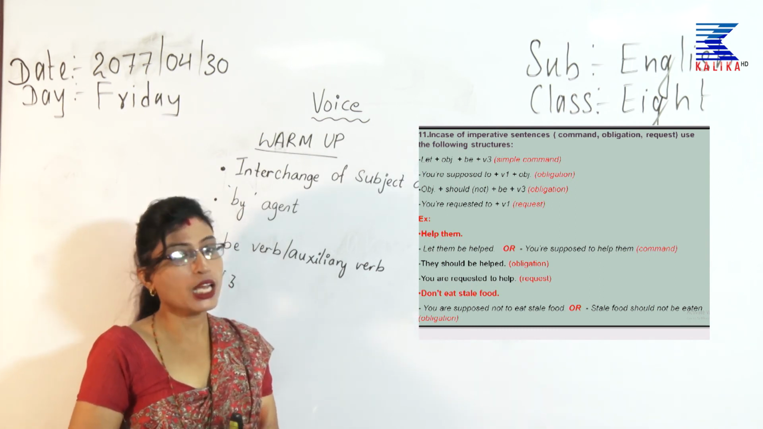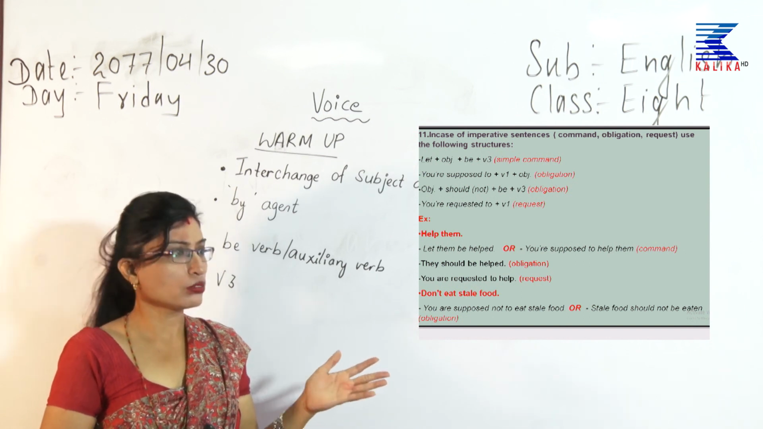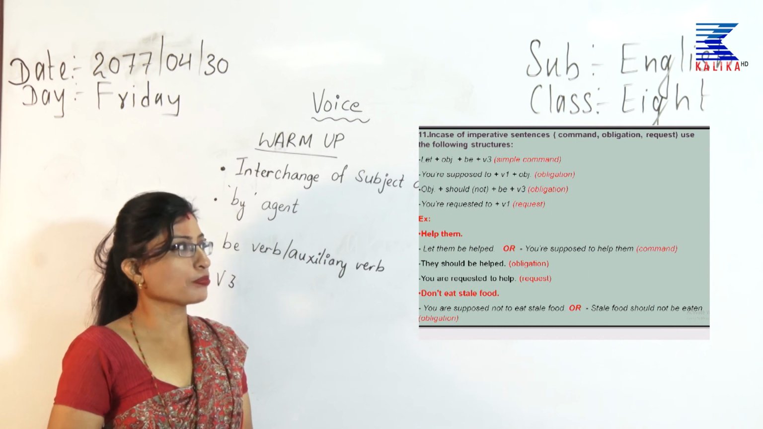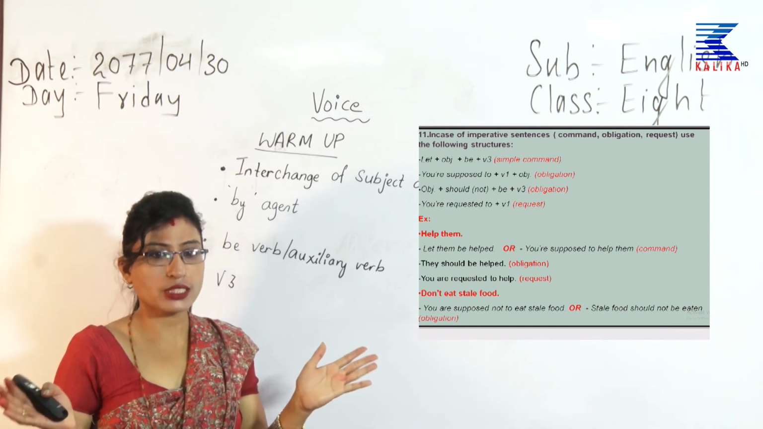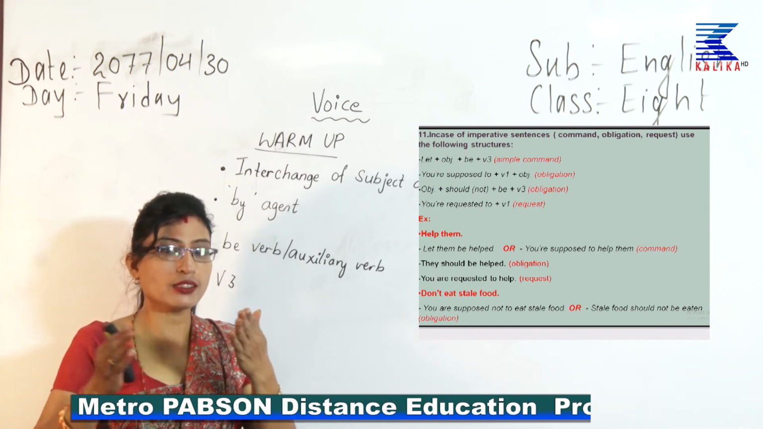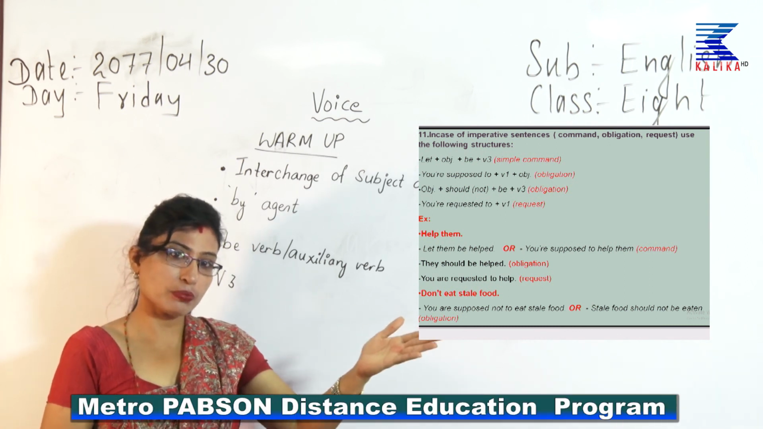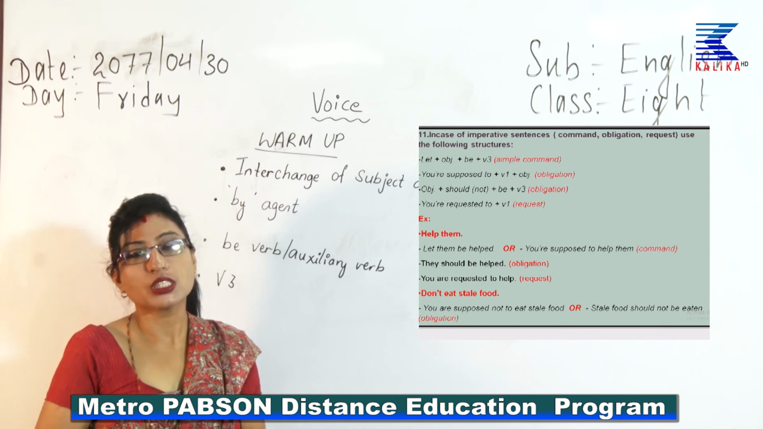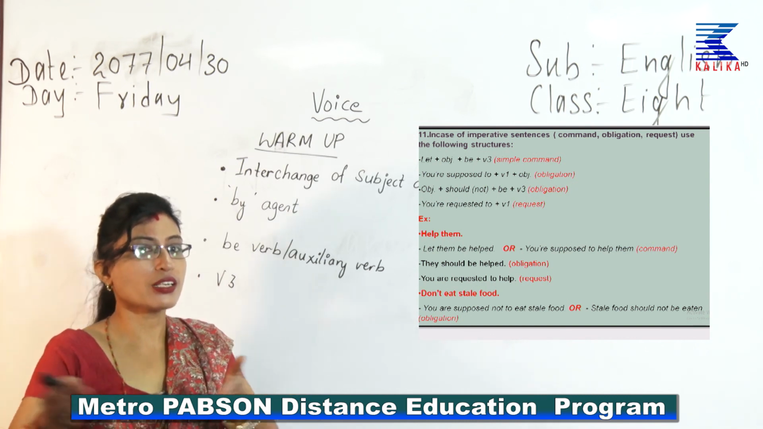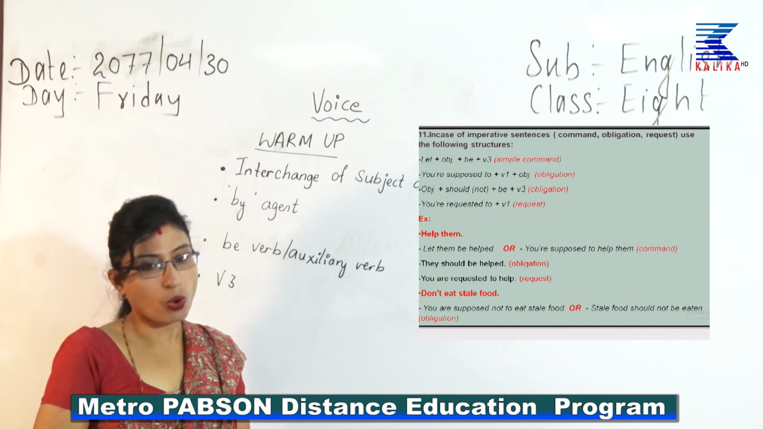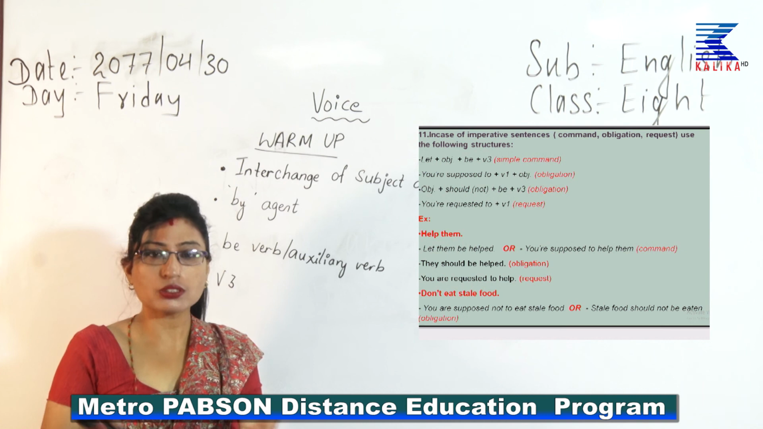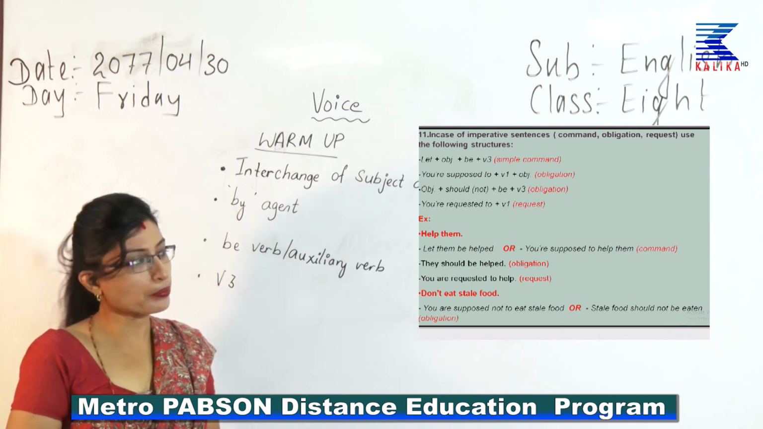Example, help them. Okay. If you think that it is an order, how would you say? If it is a simple command, like a teacher tells a student help them. Okay. A teacher is saying grade 9 students go and help grade 8, help them. So, how would you say? Let them be helped, let grade 8 be helped, or you are supposed to help them. You are senior students, you are supposed to help them.